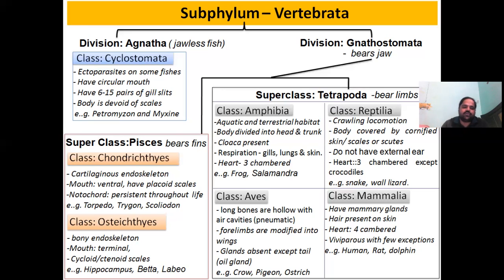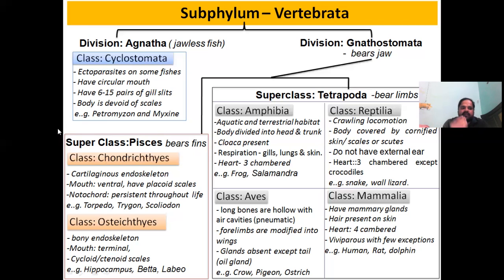I have already told this point. So first we will discuss the superclass Pisces. Under this superclass Pisces, there are two classes. First one is Chondrichthyes and another is Osteichthyes.